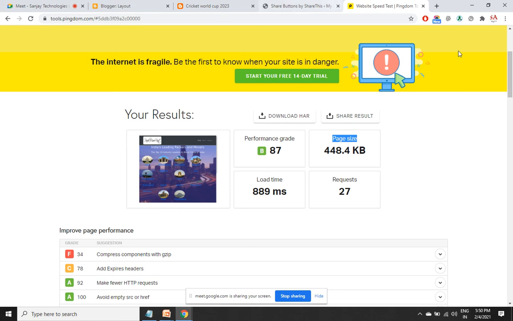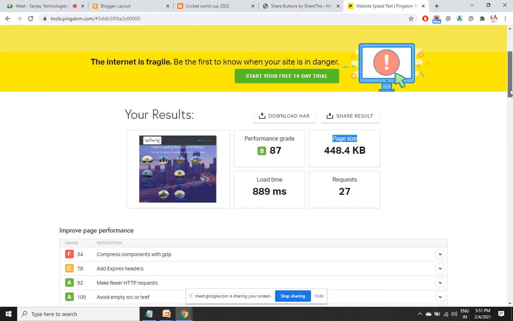Now imagine in my site how many images you found. At least some 12-15 images are there. Every image has been shrunk in JPEG Optimizer. Otherwise this would have been like 4 MB. This would have been like 5-6 seconds. This would have been like 30-40. So imagine how important it is to shrink the image file size.